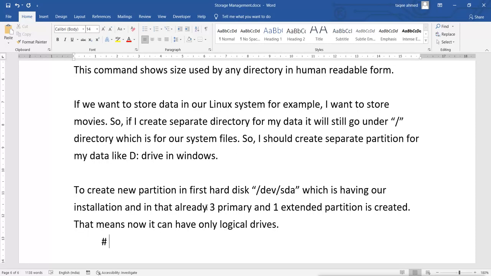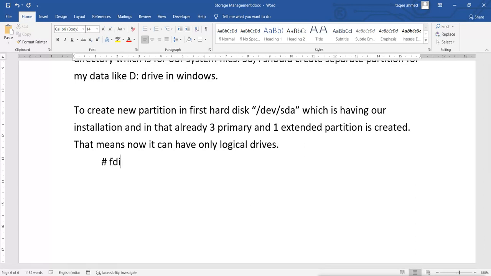For creating the partition, we use the command fdisk. After fdisk, you mention the name of your hard disk. The names are under /dev and then the name. If you have hard disk 1, it is SDA, the second hard disk SDB, the third SDC, SDD, SDE, SDF, and so on. I have one hard disk, so I will say SDA, and then press enter.